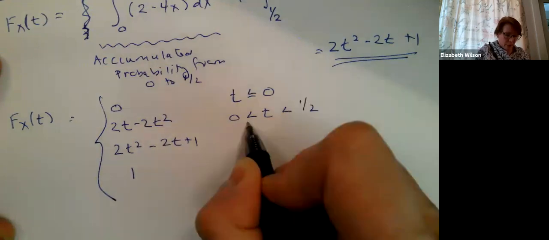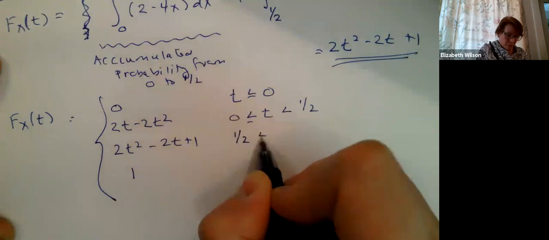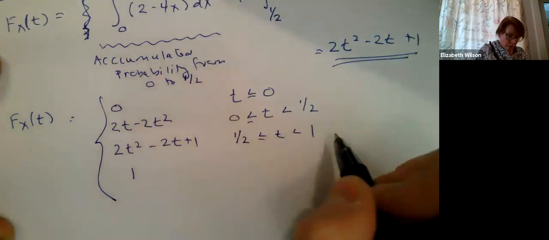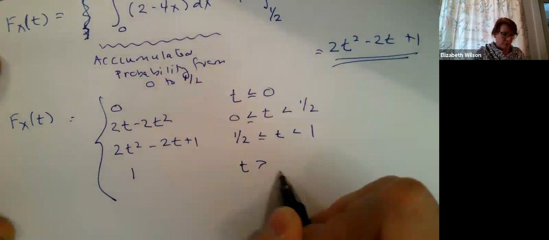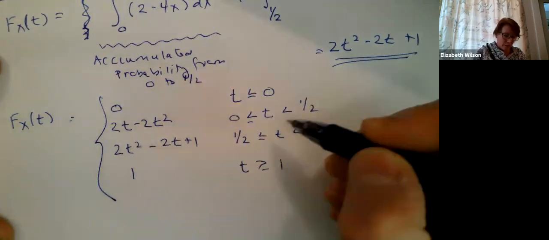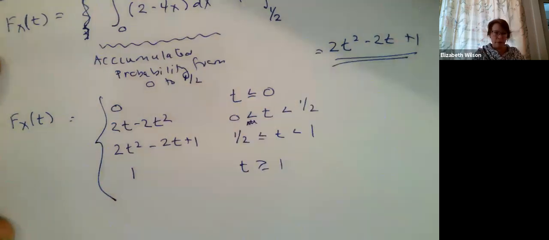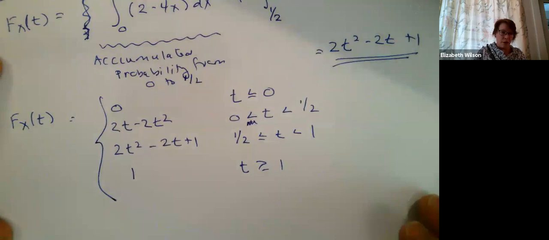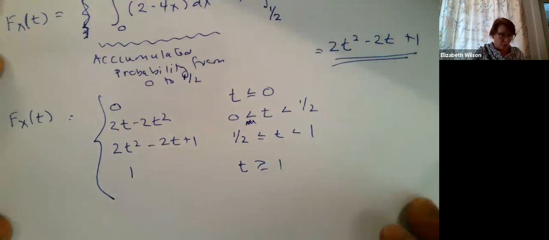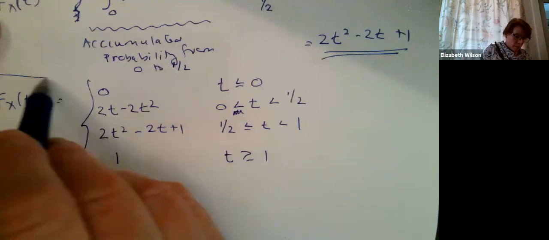I think technically we're a little bit loose, so I should get rid of this one here. So there's our cumulative distribution function as a function. I'll put a box around it, summing it up nicely.